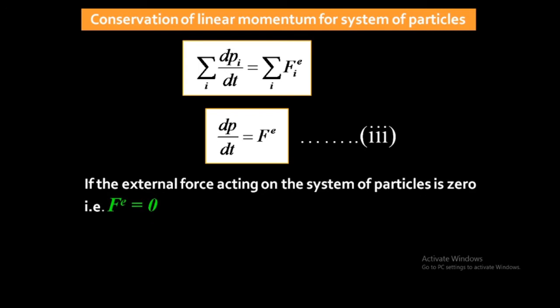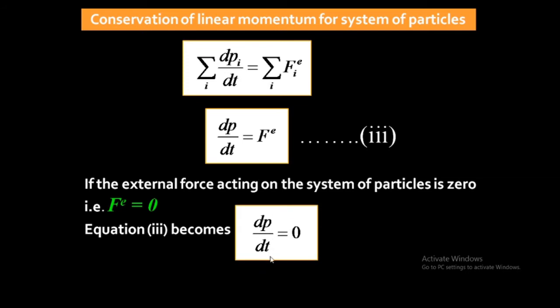Suppose the external force acting on the system of particles is 0, it means Fe is equal to 0. So equation 3 becomes dp by dt equal to 0.